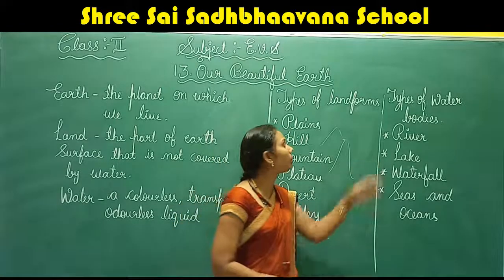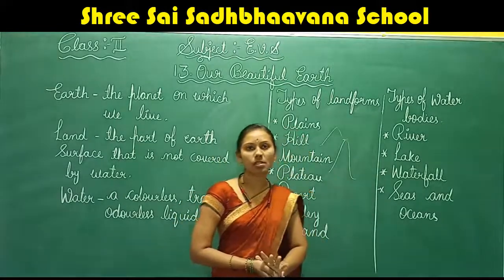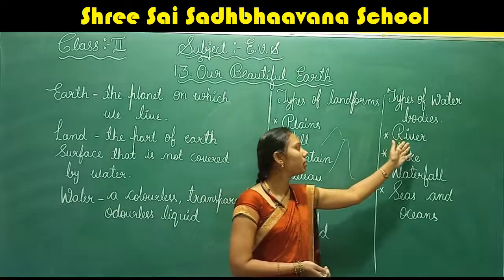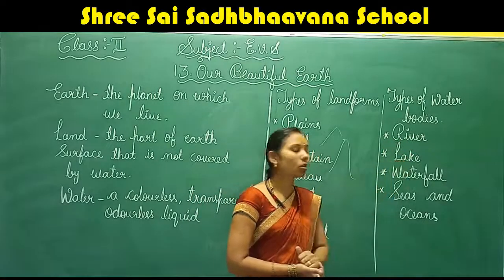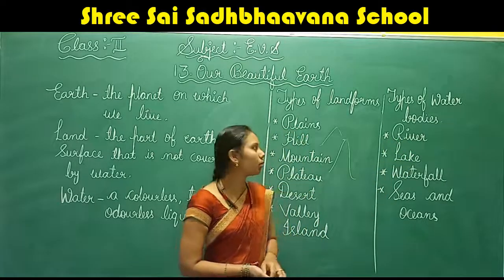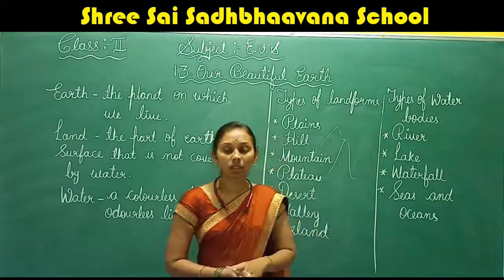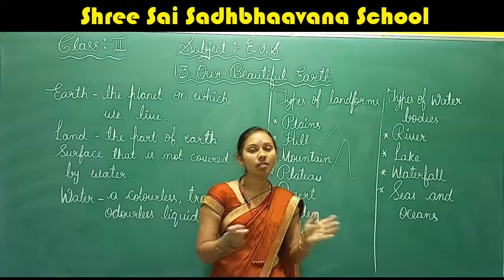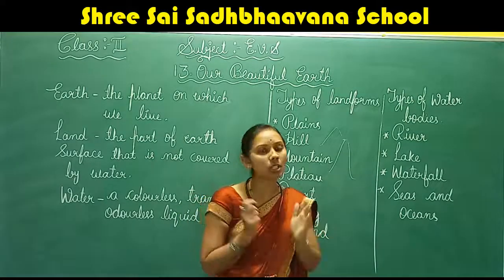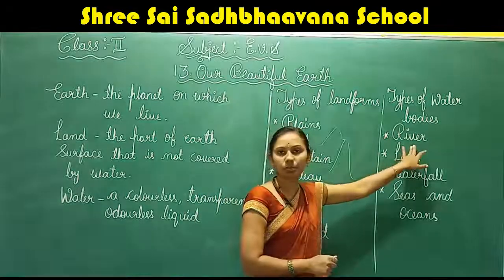Children, now let us learn about the types of water bodies. Here we can learn about the river, lake, waterfall, sea and ocean. First, let us learn about the river. What is a river? A wide channel where the water flows continuously is called a river.